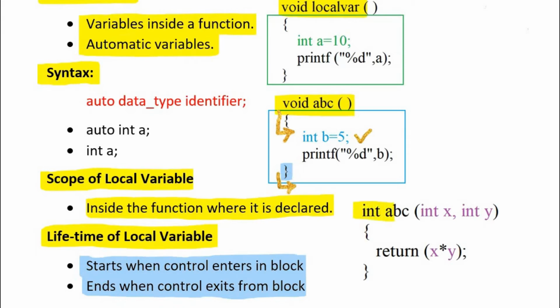This is another example of local variable. When we pass variables as parameters, they are also known as local variables. For example, these two variables are used inside the body of this function, x multiplied by y.